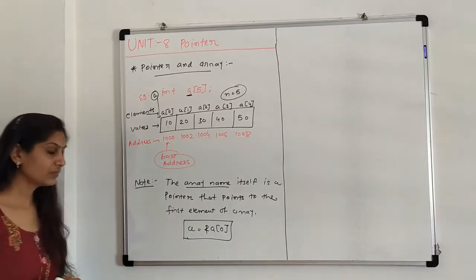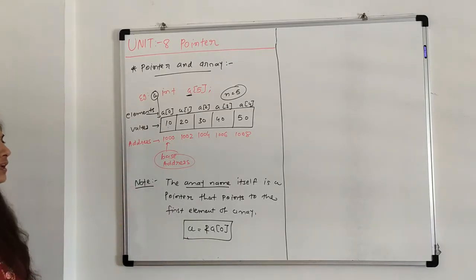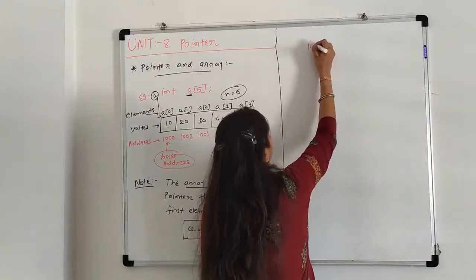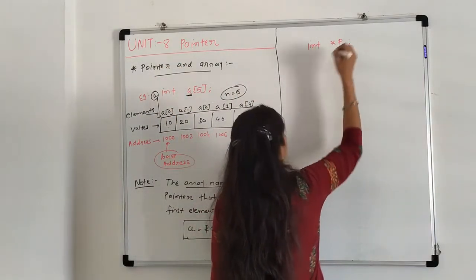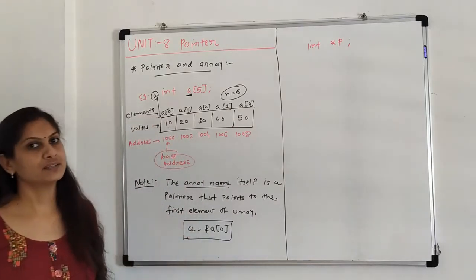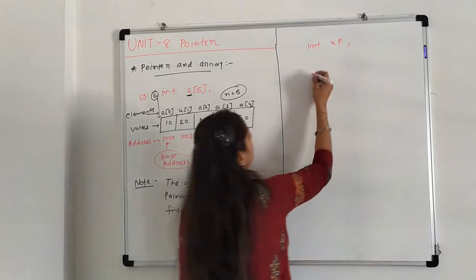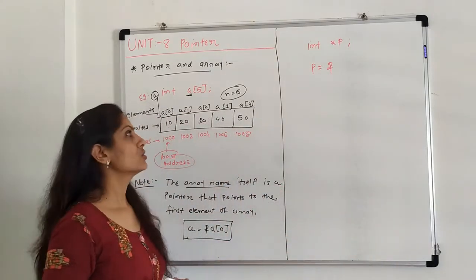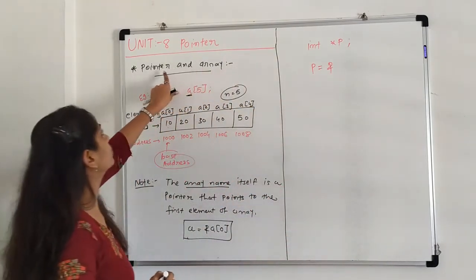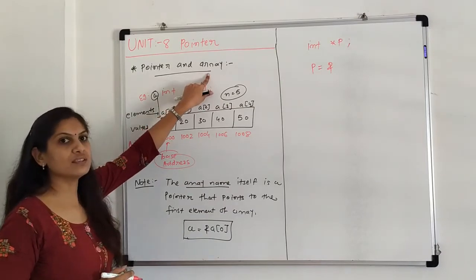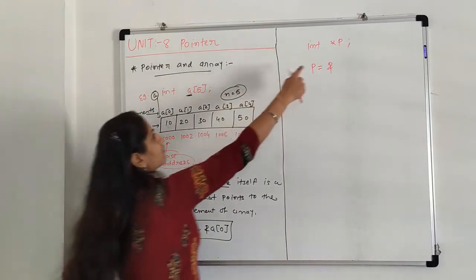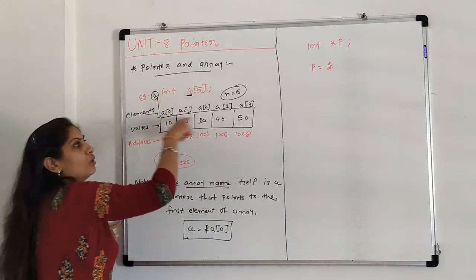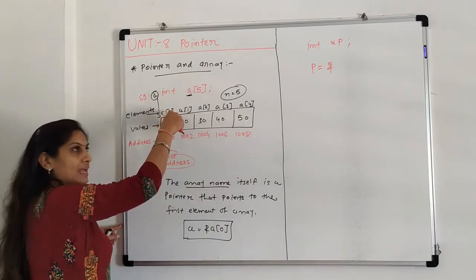Now, this is the concept of array. Now we start with pointer. A pointer is declared with integer star p. Star indicates it is a pointer. Whenever we are assigning a value, we use the address operator. So, pointer to array: we are creating one pointer that points to the first element of the array.